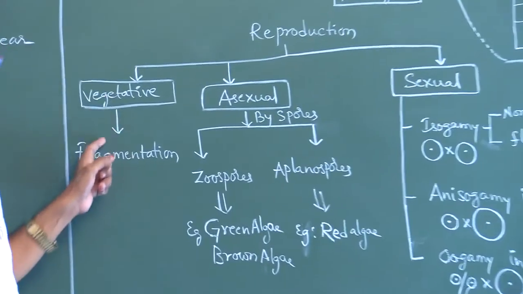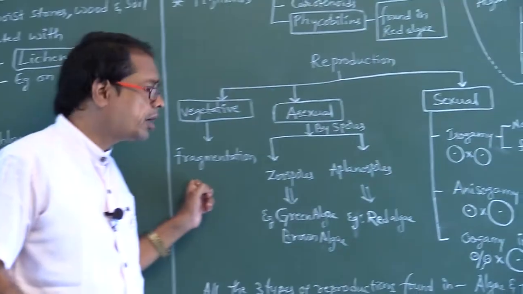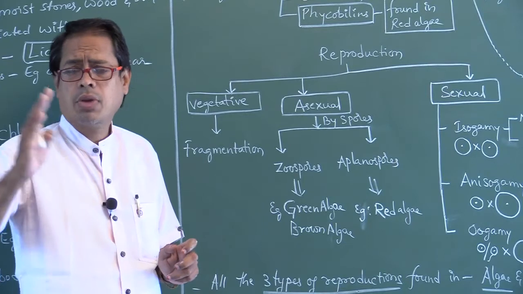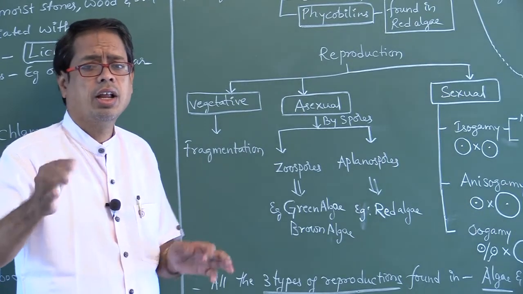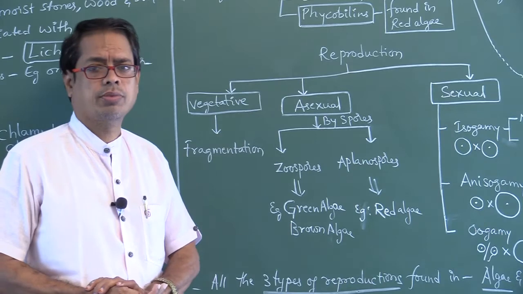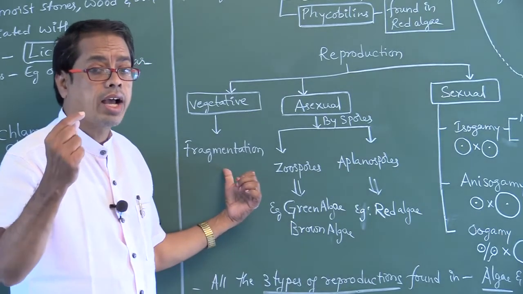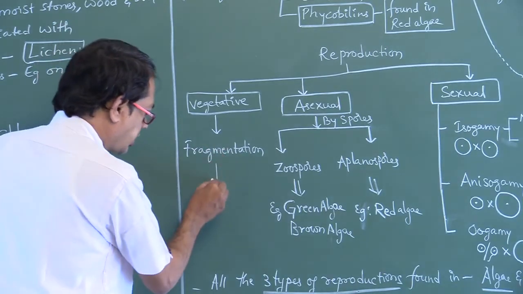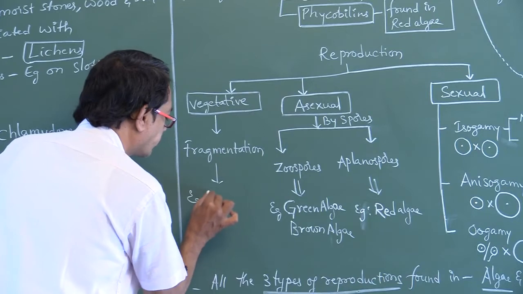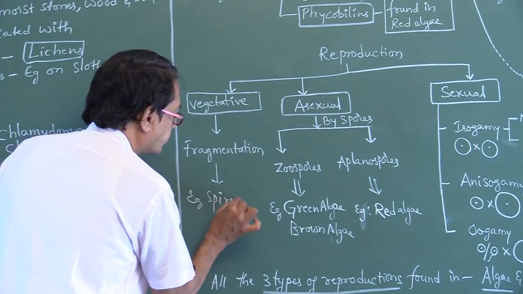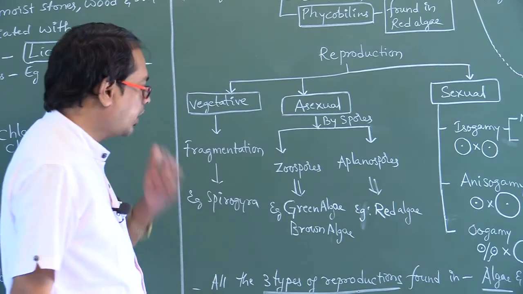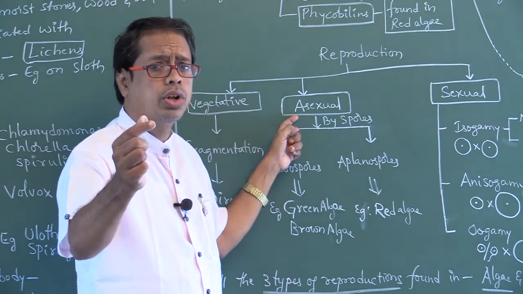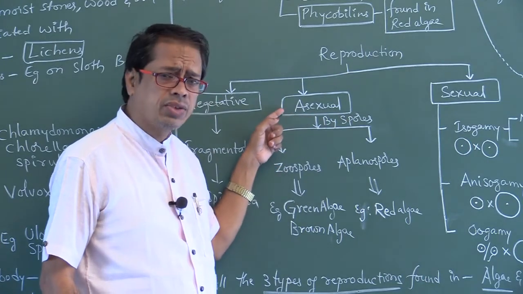Vegetative reproduction occurs by a method called fragmentation. What does fragmentation mean? When an organism is split into a number of fragments, each fragment later develops into a new organism. That is so-called fragmentation. Example: Spirogyra. Next, asexual reproduction. The reproduction that occurs by spores is called asexual reproduction.